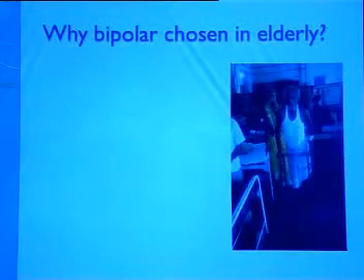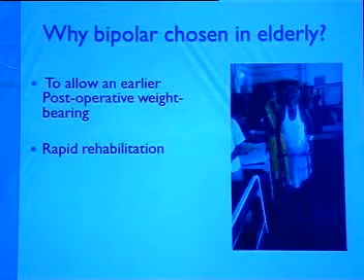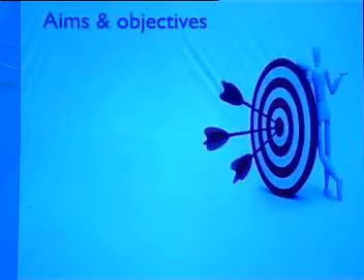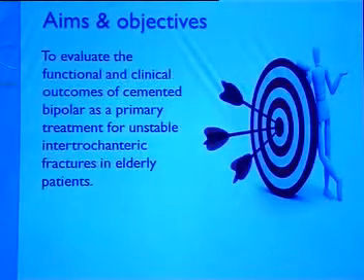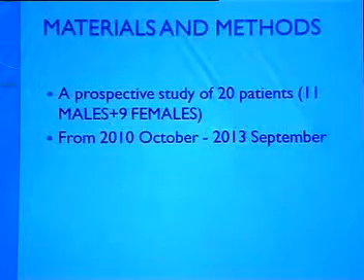Why is bipolar used in the elderly? Because it allows early postoperative weight bearing and rapid rehabilitation. So the aim and objectives of my study were to evaluate the functional and clinical outcomes of cemented bipolar hemiarthroplasty as a primary treatment for unstable intertrochanteric fractures in the elderly.